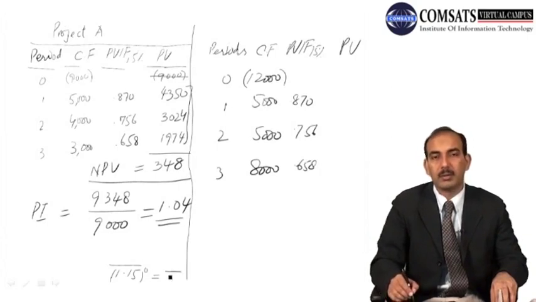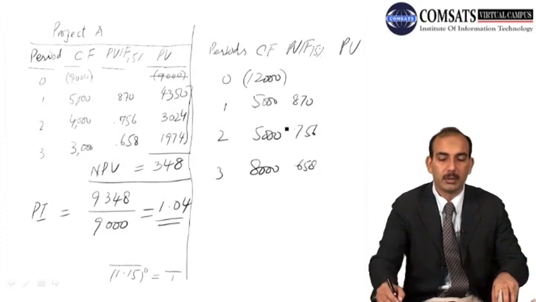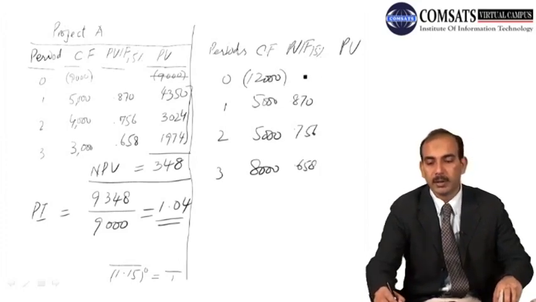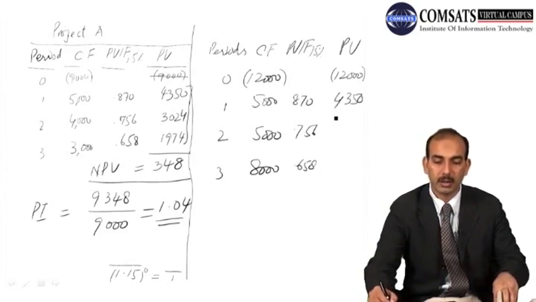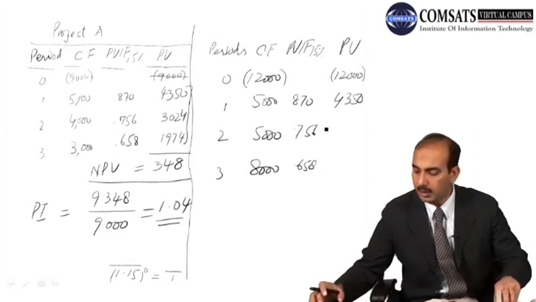Anything with the power 0 is 1. So when we have 1 in the denominator, the value remains the same. You can see here the present value of the initial cash outflow remains the same, and for every subsequent cash flow we have the same calculation, that is 4,350.